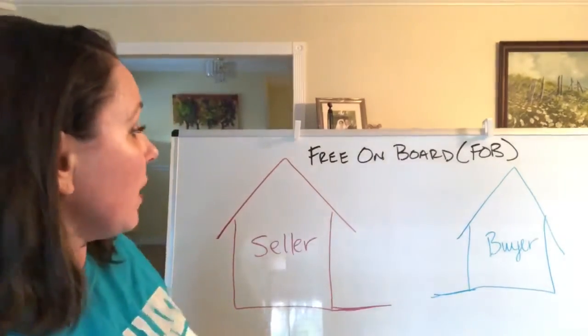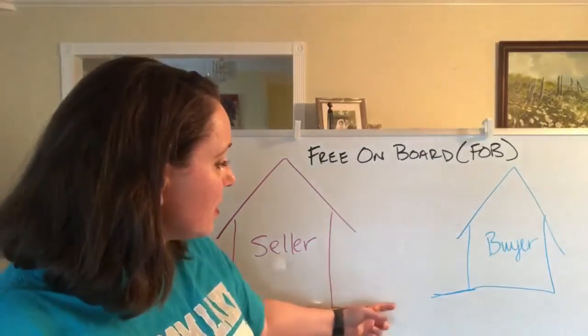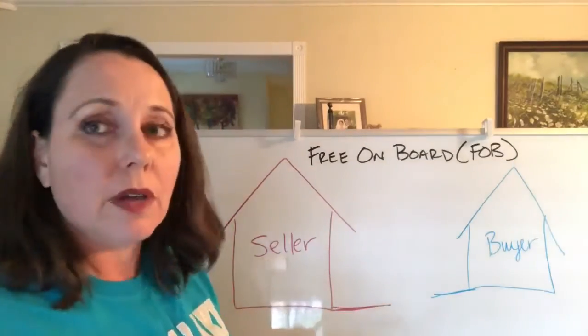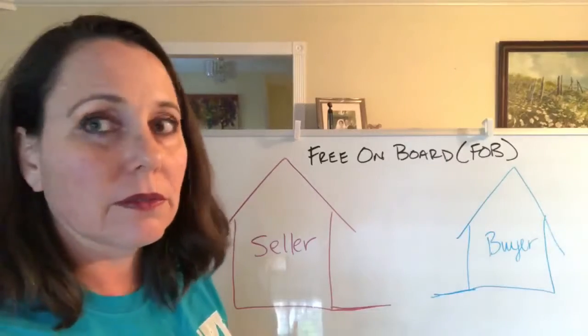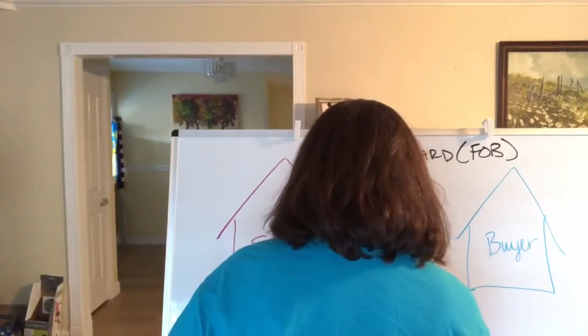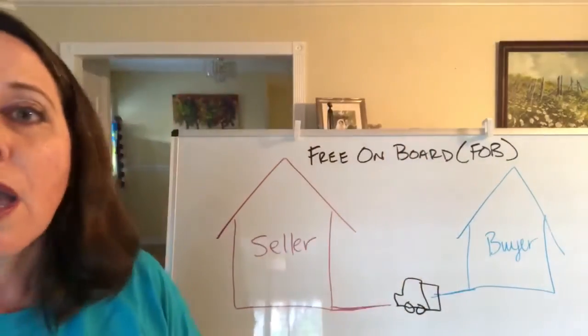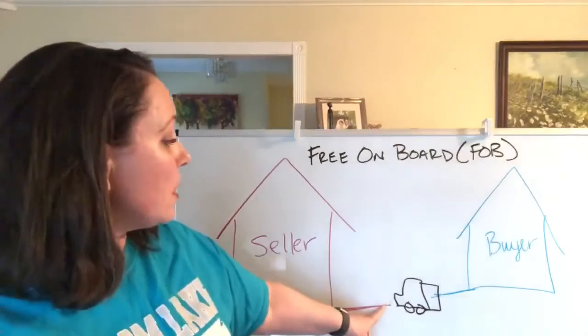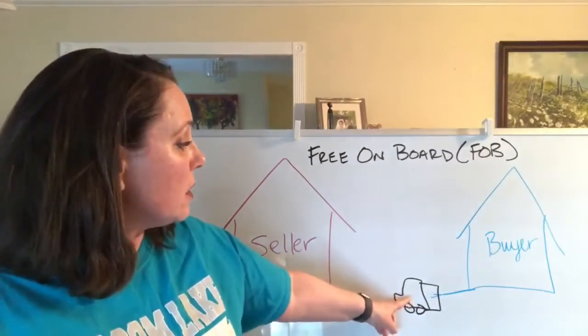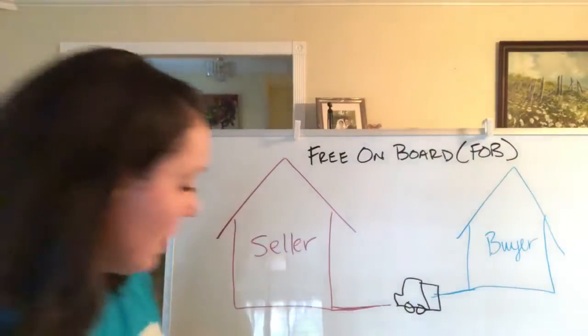If you think about it, the seller has their warehouse, and then they have this dock, the dock that the truck pulls up to. I would draw a truck, but it's not a very good truck. The truck pulls up here, loads the goods, and then delivers them over here to the buyer's receiving dock.